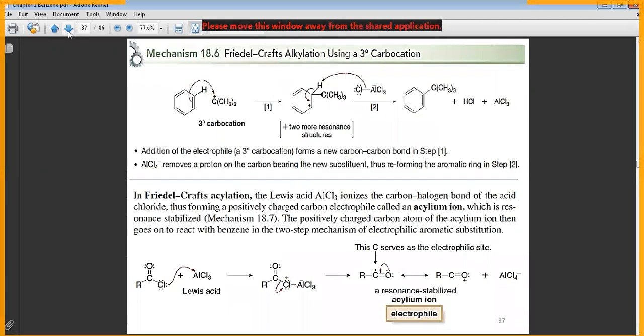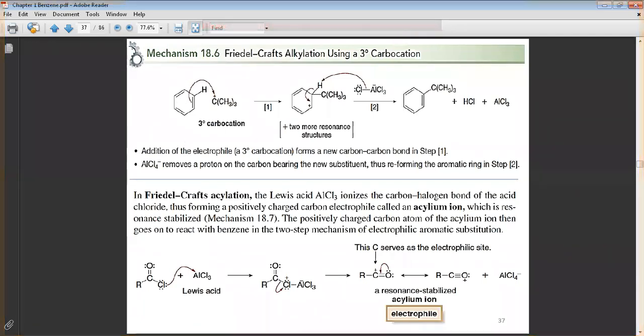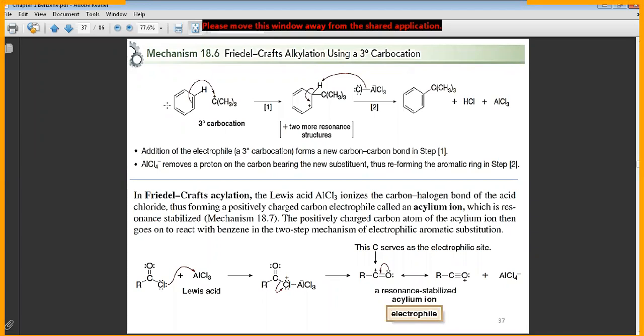Now look here. This tertiary carbocation is stable enough to react with the benzene ring and enter the electrophilic aromatic substitution reaction. The first step makes the tertiary carbocation. The tertiary carbocation is the electrophile. The pi bond opens to attack the electrophile to give you this intermediate.